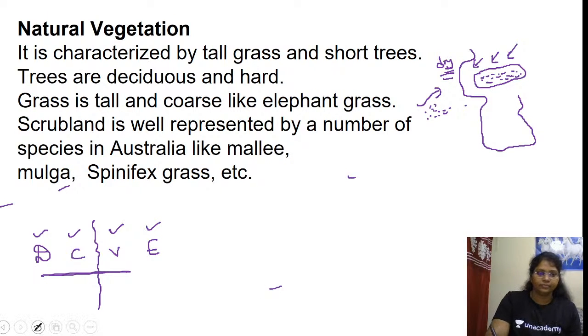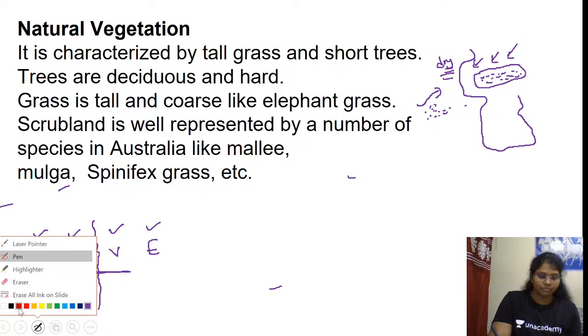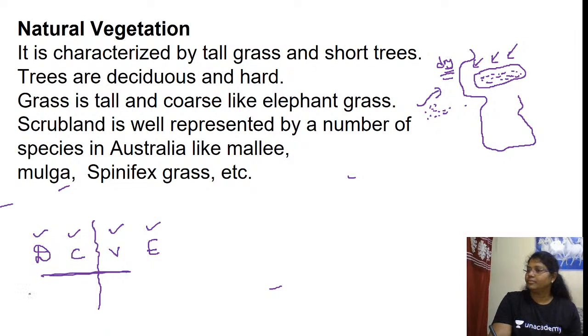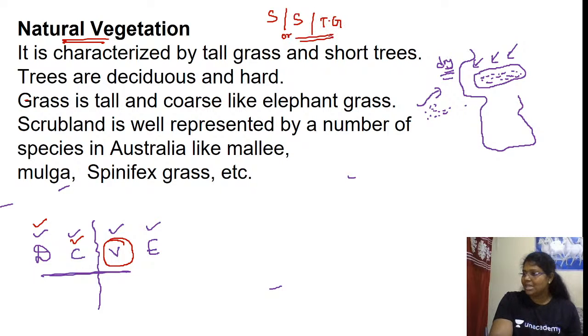Next is... okay. Can I move on to the code 3? Vegetation: D, C, V, E. So D is done, distribution is done, C is done, climate is done. Now vegetation. Look at here. What is the name of the type? Savanna, Sudan, Savanna or Sudan or tropical grassland. Yes or no? So this is a clue.